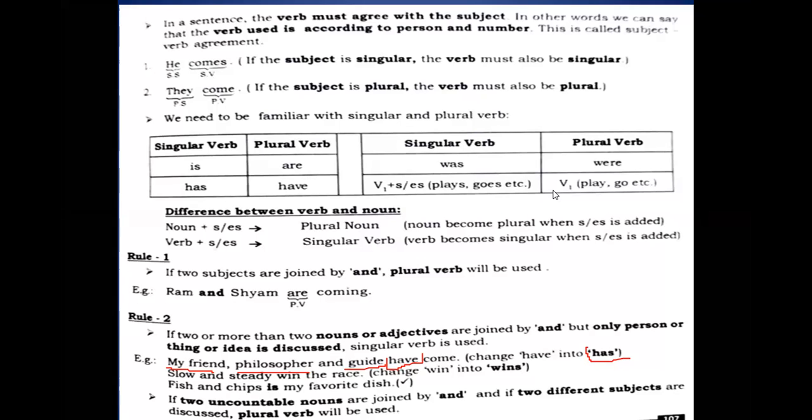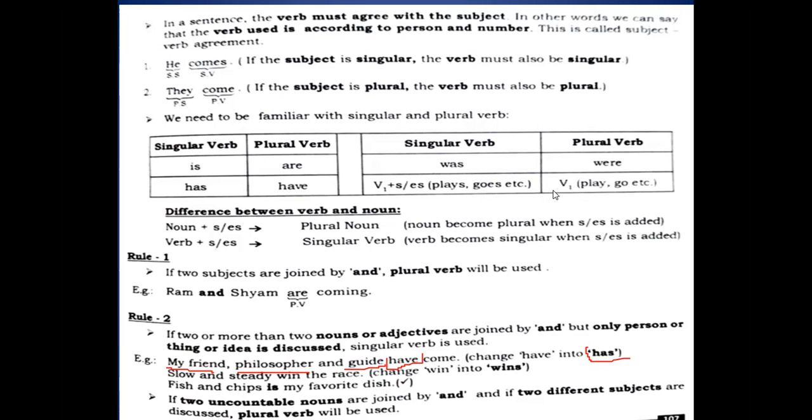"Fish and chips is my favorite dish." Why is it so? See, fish is different and chips is different, and these both are connected with "and". But this is talking about a favorite dish, and dish is a singular subject, right? It refers to dish. According to the singular subject, we will use "is", not "are", right?